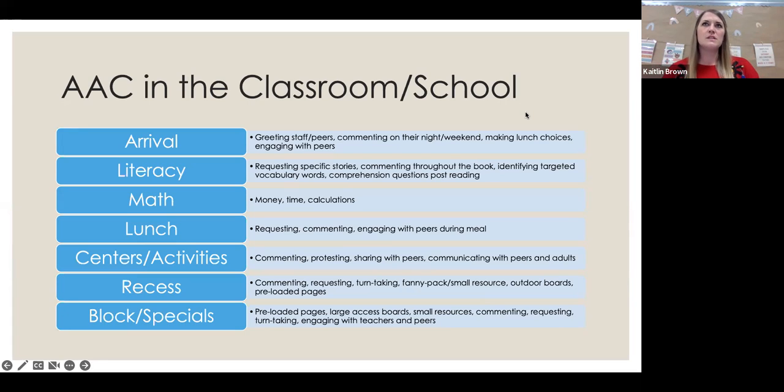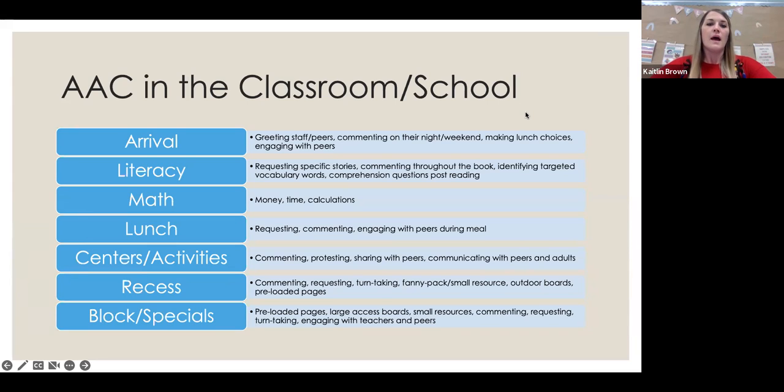And again, it's important for us to remember that it's not necessarily about their ability to give us a phrase or a sentence with their device. If they can respond to that question by accessing one single word on their device, that's progress, right? Because they're responding to an open-ended question. They're hearing what you ask them. They're comprehending that question. Then they're formulating their answer, going to their device, selecting that answer, and communicating that to you, the teacher, or the parapro or the SLP.